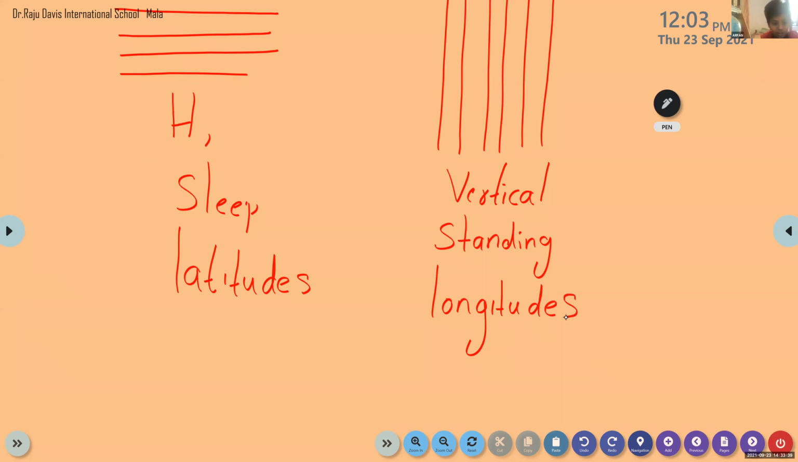Is that clear, everyone? So horizontal lines are latitudes, and vertical lines are longitudes. Equator, Tropic of Cancer, Tropic of Capricorn, Arctic Circle, Antarctic Circle. All these are latitudes. Okay?